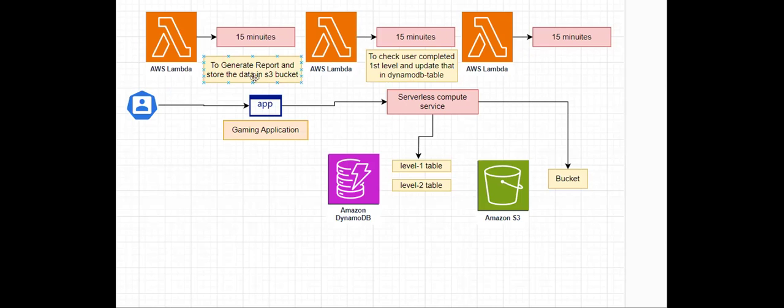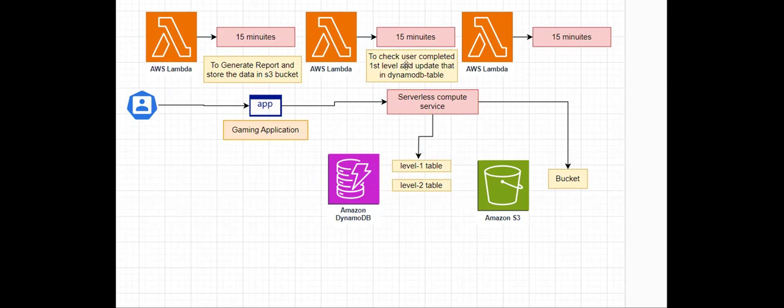To generate a report and to store the data in S3, I'd like to use one Lambda function. And one Lambda function I'd like to use to check whether this particular user completed level 1 or not. Whenever he completes it, I'd like to generate that data and store it inside the level 1 table of my DynamoDB.